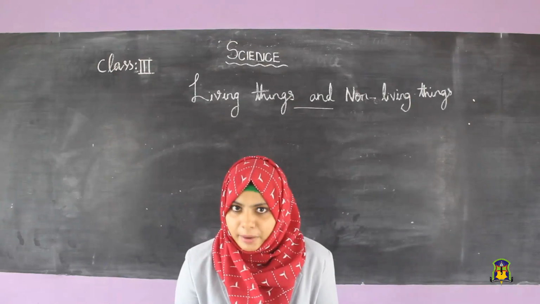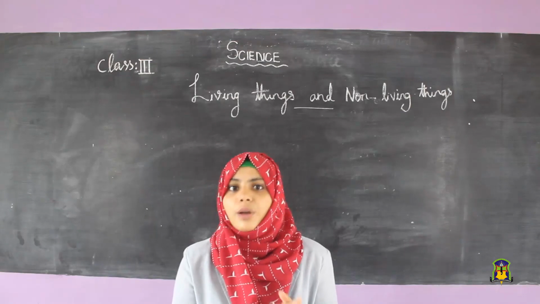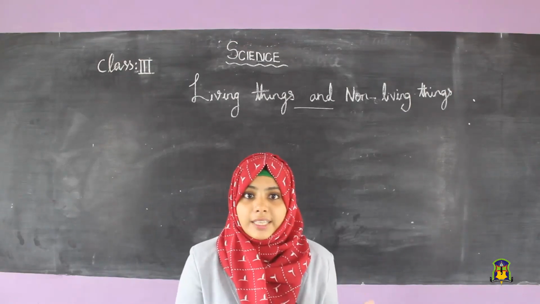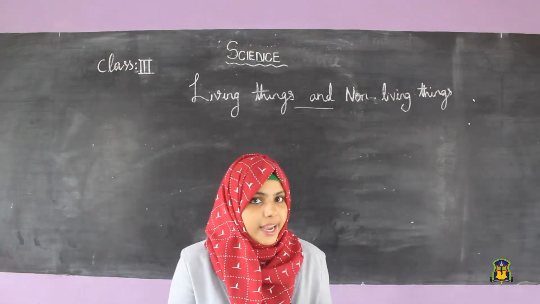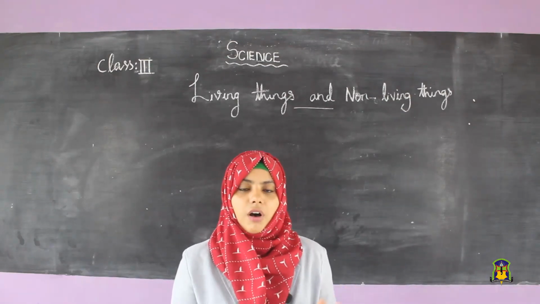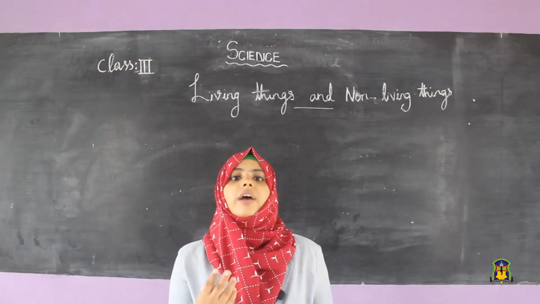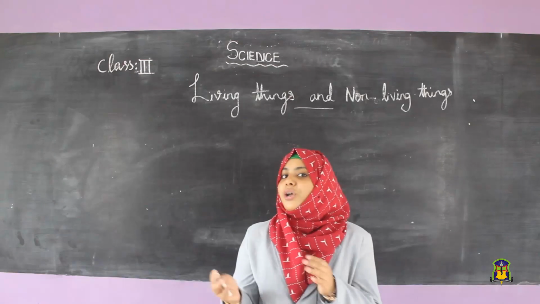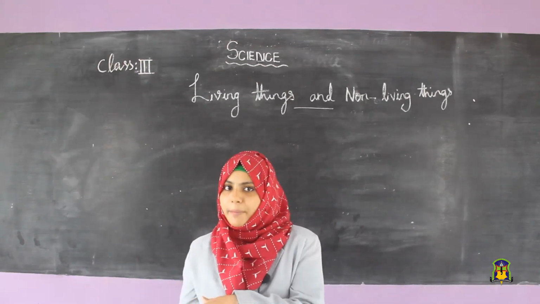Are all the things made by humans? No. Some things exist in nature. Some things are made by nature. So, the things are again classified into natural things and human-made things.